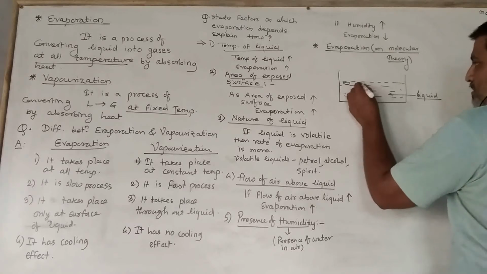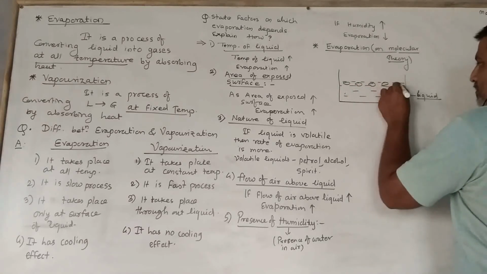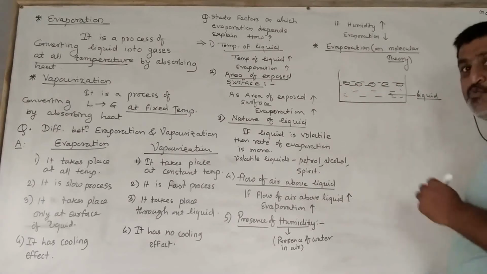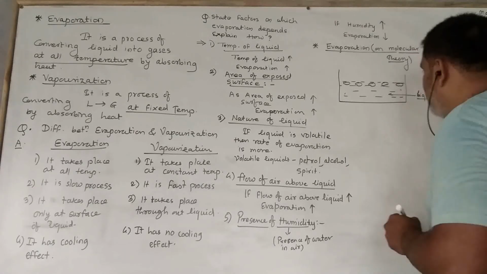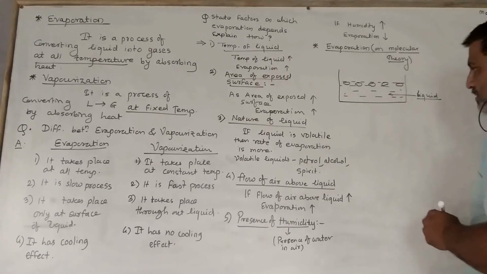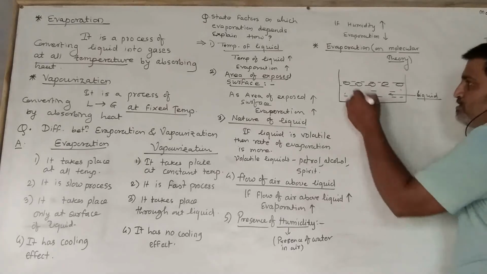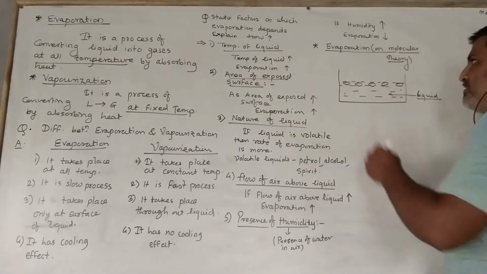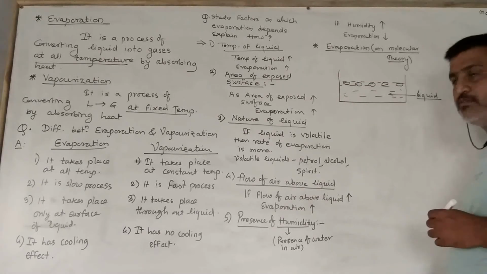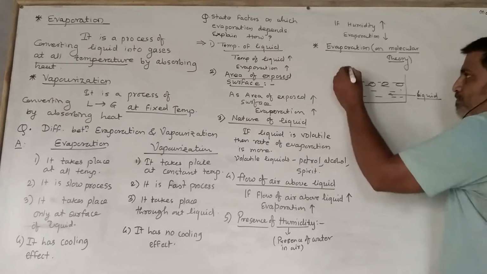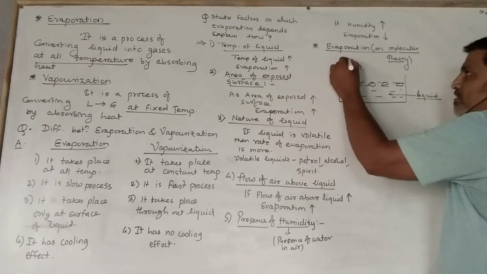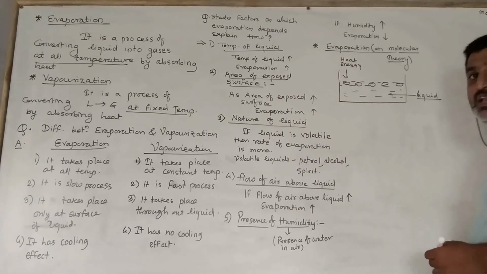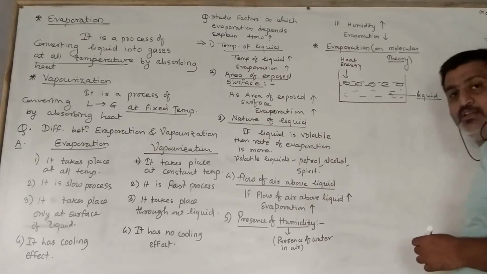Molecules can travel in the liquid at most up to the surface. Okay? Now what happens over here? These molecules which are at the surface of the liquid absorb heat, or we can say energy, from the surrounding.